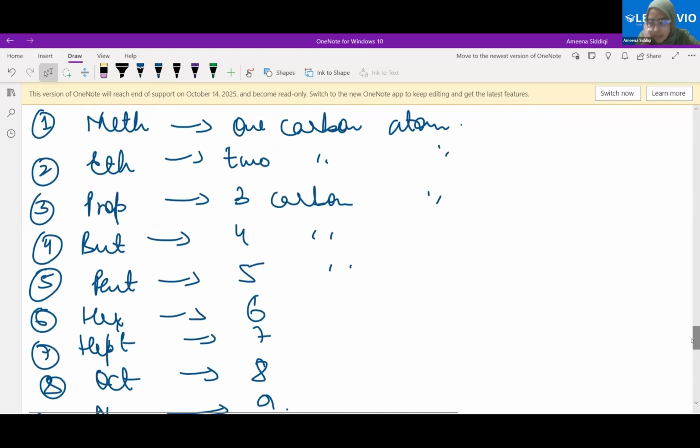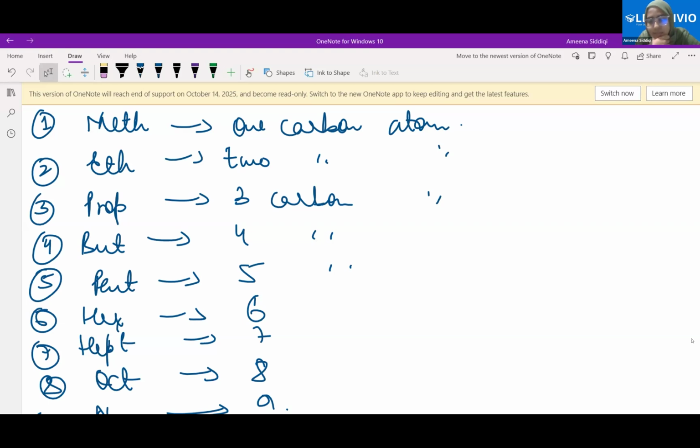Okay. So how many carbon atoms have you used? 5. So for the first carbon atom, how many hydrogen atoms? 3. The second, 2. The third, 2. The fourth, 2. And the fifth, 3.